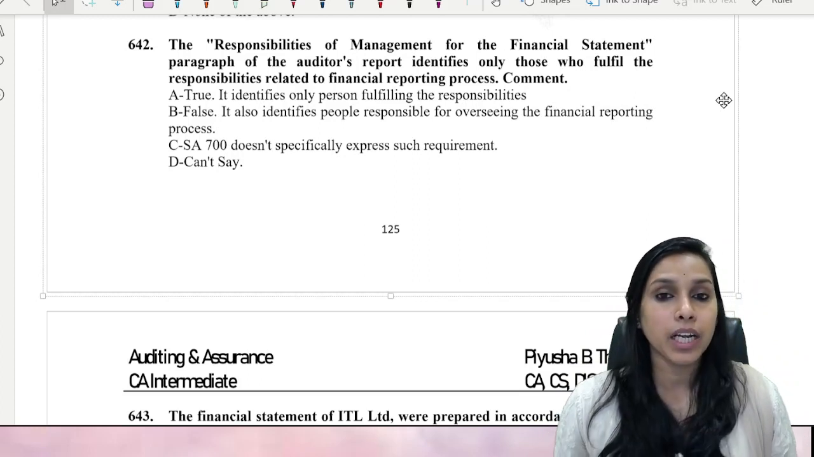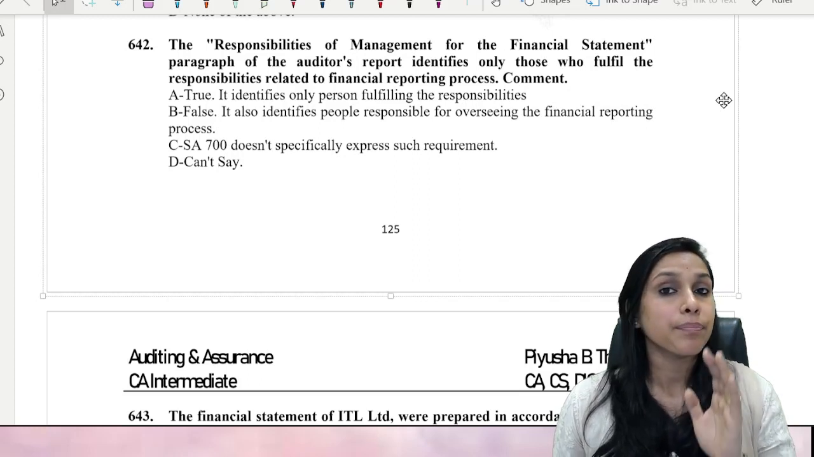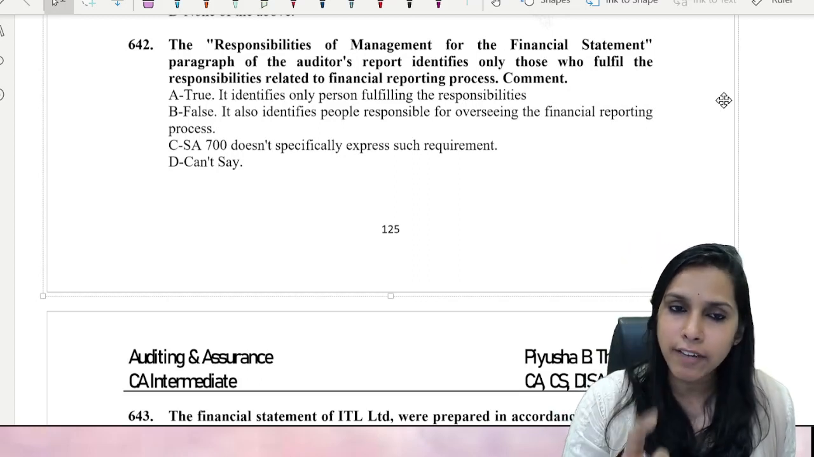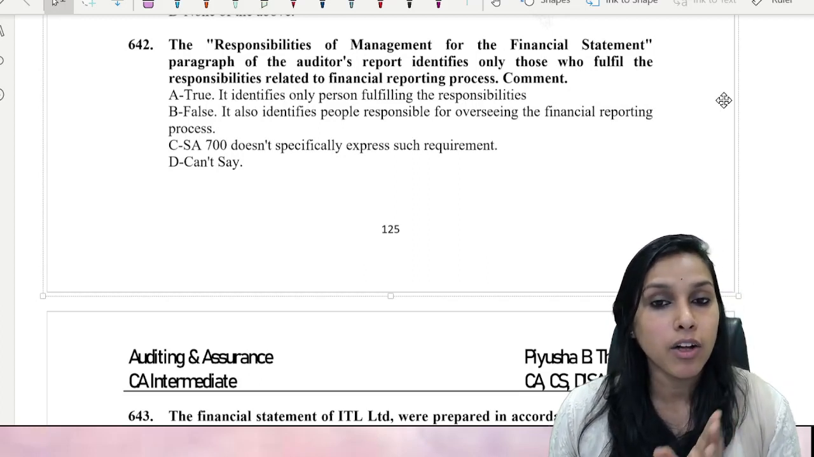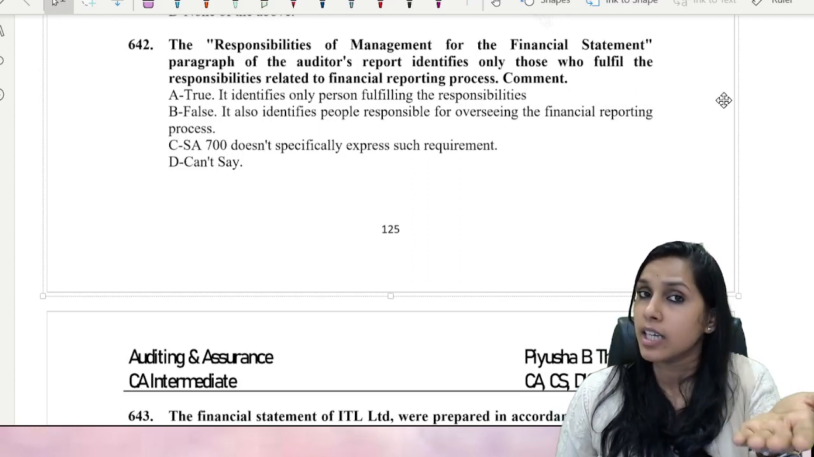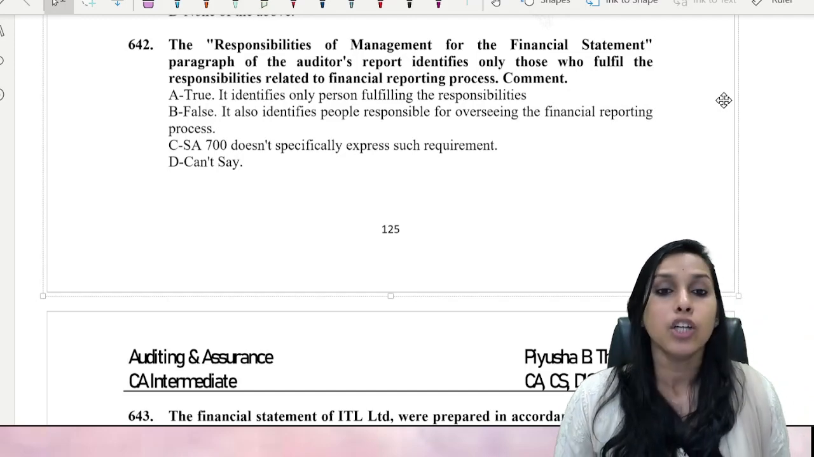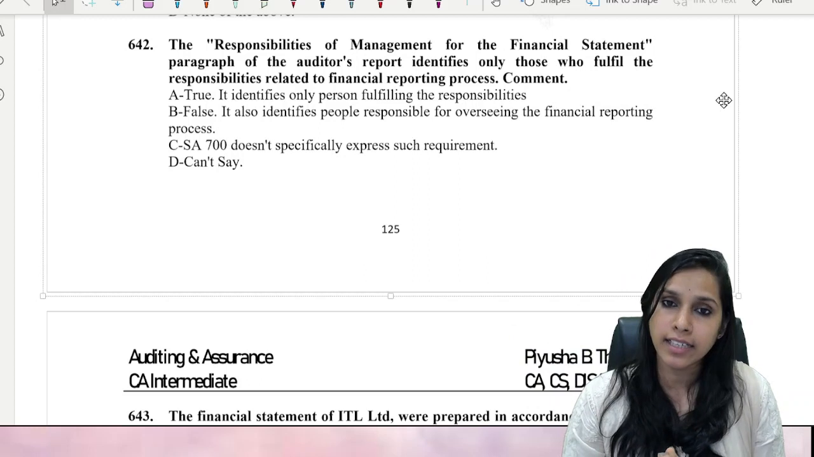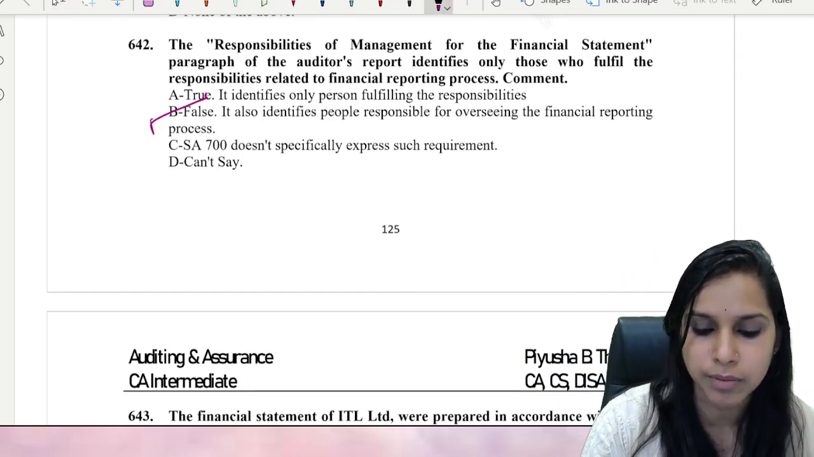Here, does SA 700 speak specifically anything about this? No. Rather, it is focusing on internal control, right? So if you have to choose the answers here, true? No, it is not true. False. It also identifies people responsible for overseeing the financial reporting process. The most important and the most apt example here is TCWG. Those charged with governance are monitoring the entire processes. Are they responsible also? Yes. So here the most apt answer should be B, my dear friends.